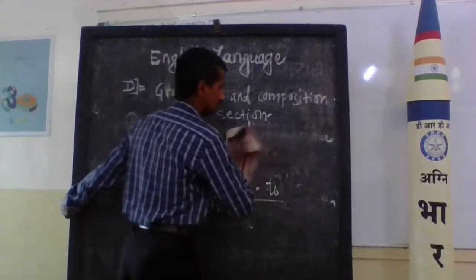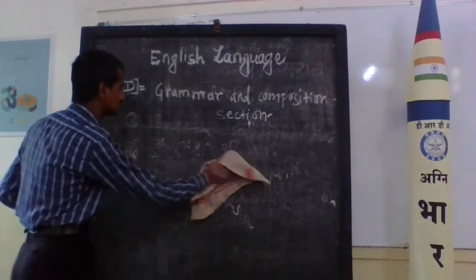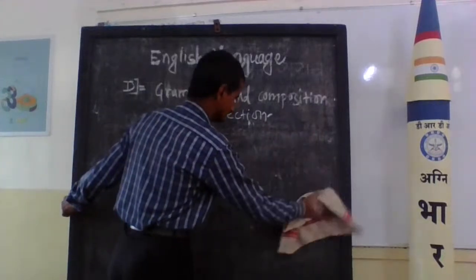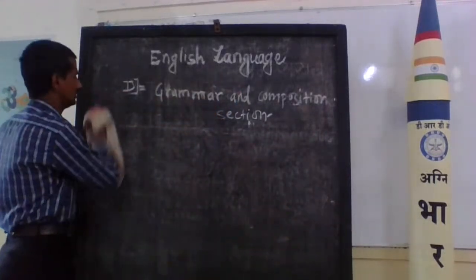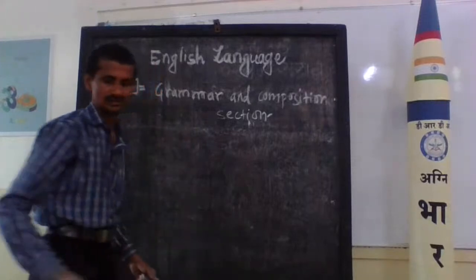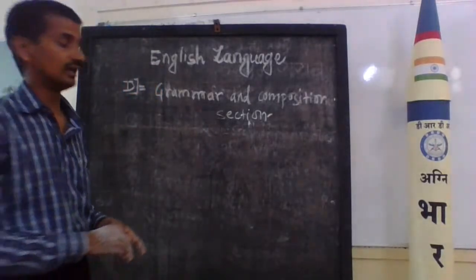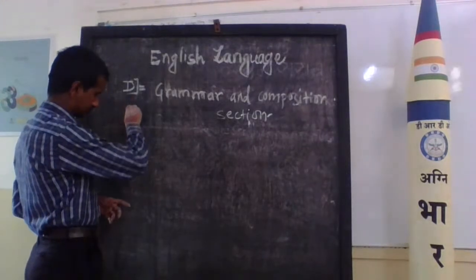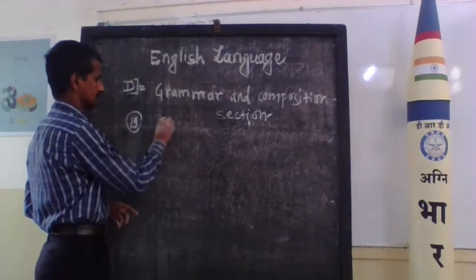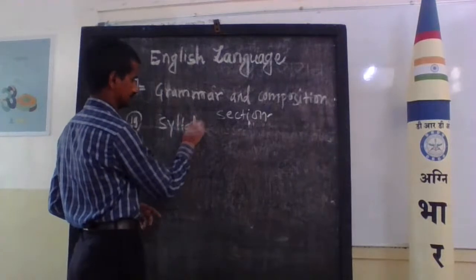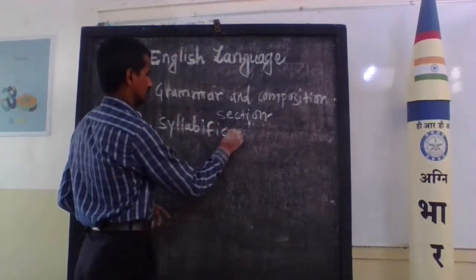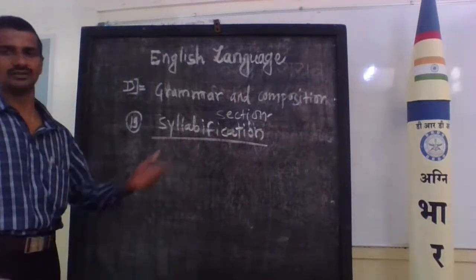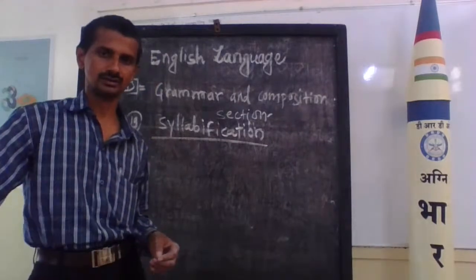What is syllabification? I think it is new for you. Syllabification is connected with phonetic symbols.